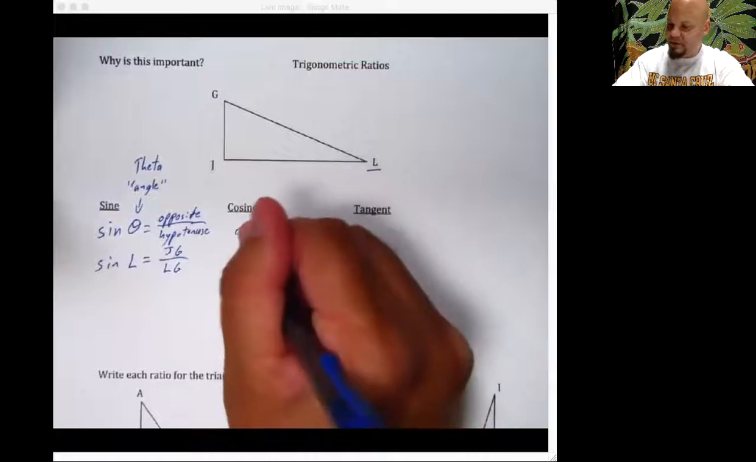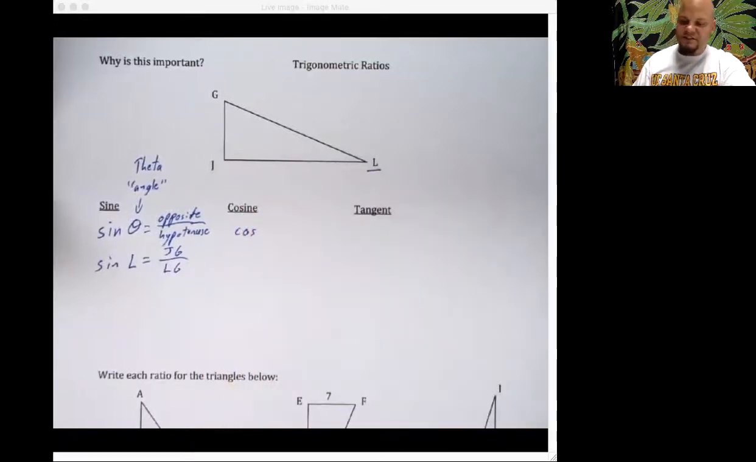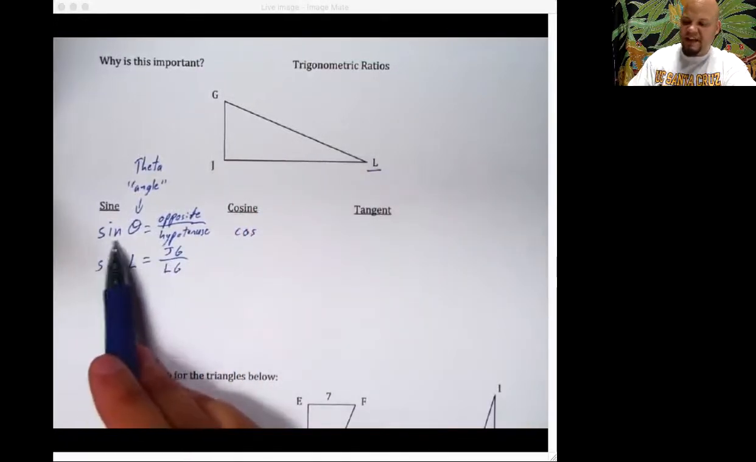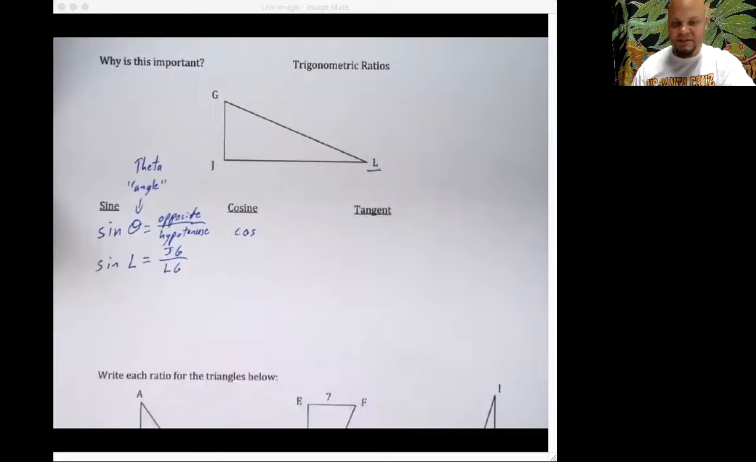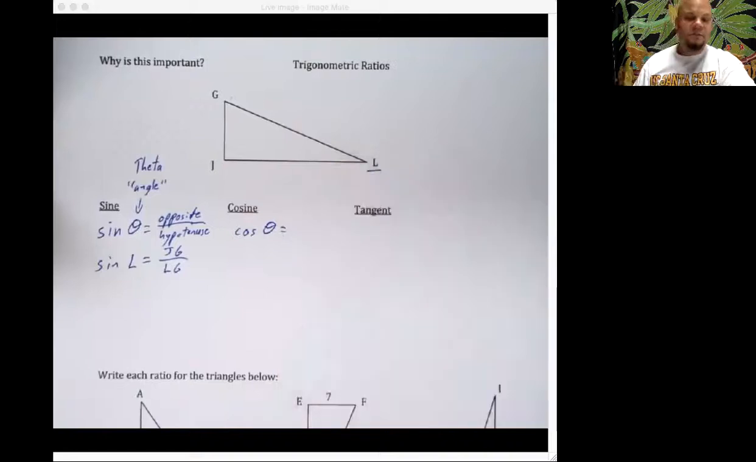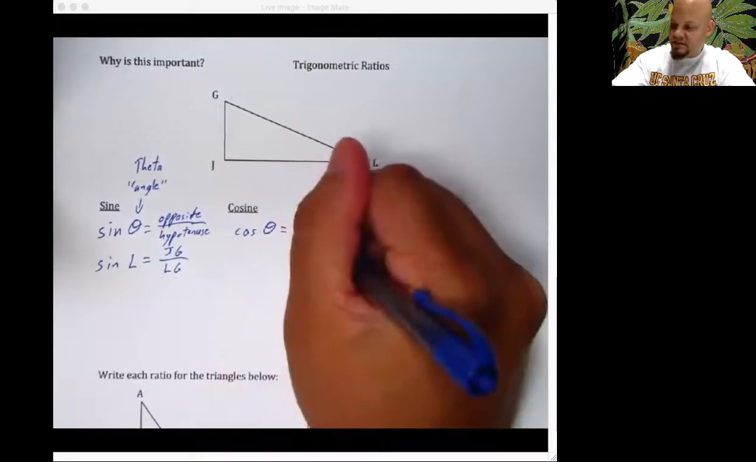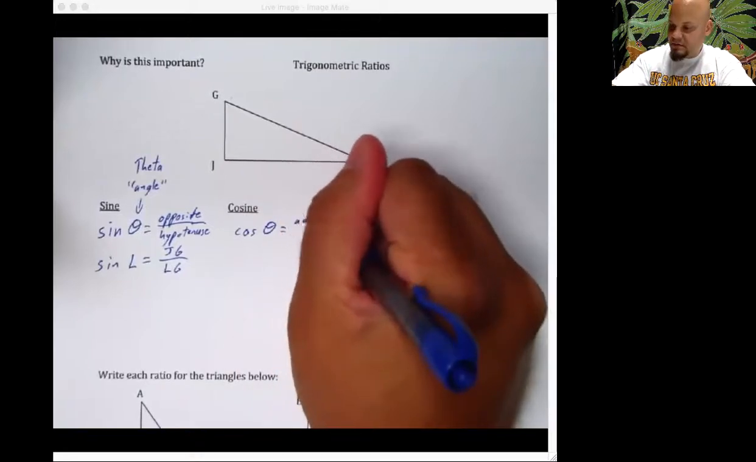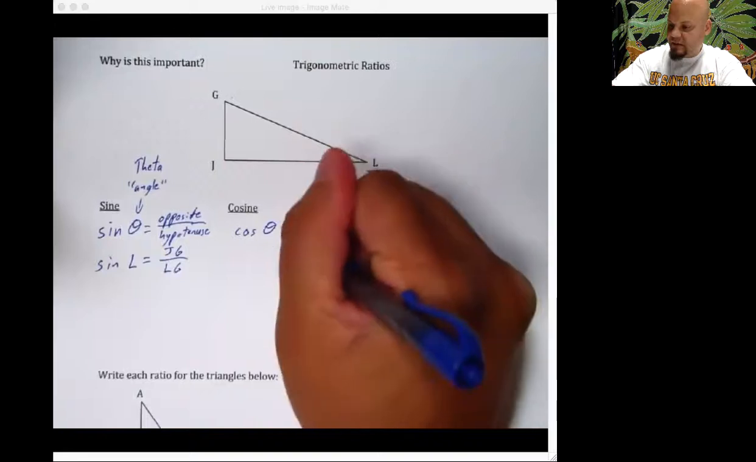Our cosine, we abbreviated it to just COS, just like this was abbreviated SIN. This gets COS, but we still say cosine. You're going to walk up to me and you're going to say cos, and that's going to make me mad. This cosine is equal to the adjacent over the hypotenuse.